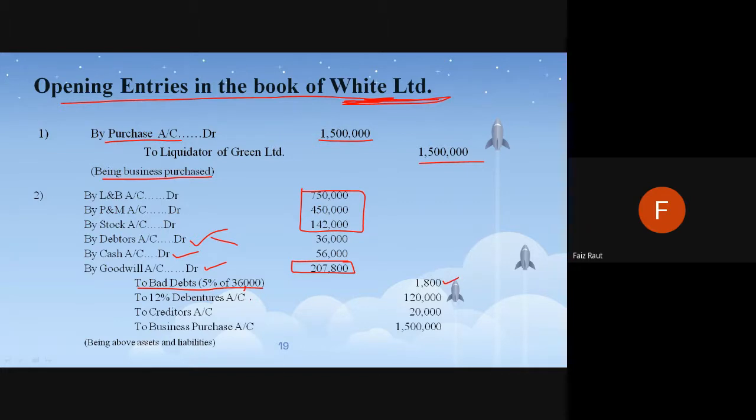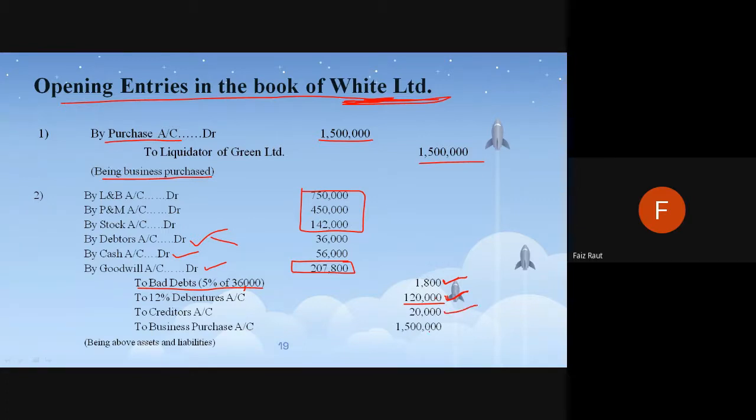Then debentures are also our liability: 1,20,000. How did we get it? 1 lakh was the debenture, and 20% from the last comment. 20% is the premium which we are paying. The acquiring company is paying 20,000, so 1 lakh at 20% is 20,000. So 1,20,000 is our liability now. The first liability is of the debtors, bad debts, sorry. The second liability is for the debenture holders. We gave an additional 20% offer. So 1 lakh debentures was the amount, and now it is 1,20,000. Creditors as it is, no change.